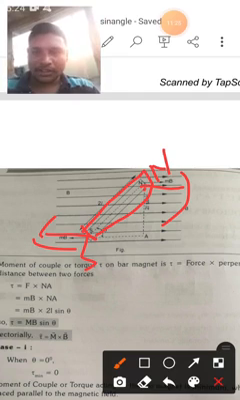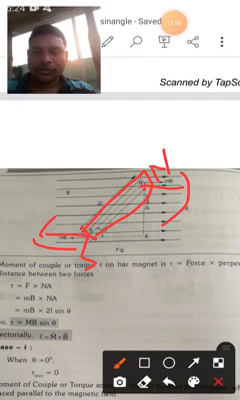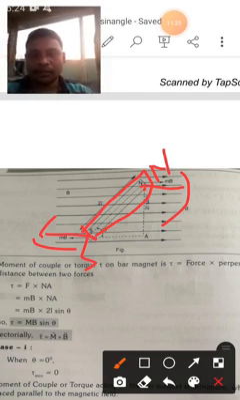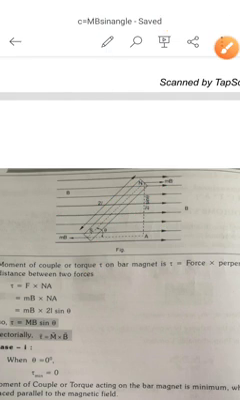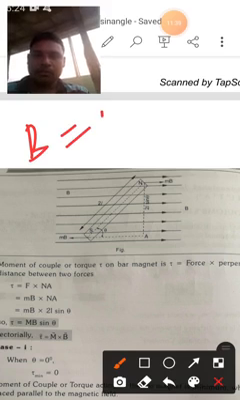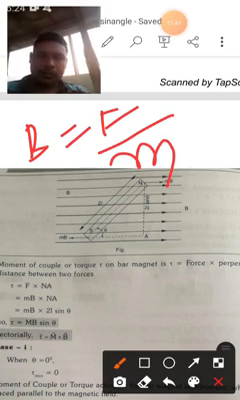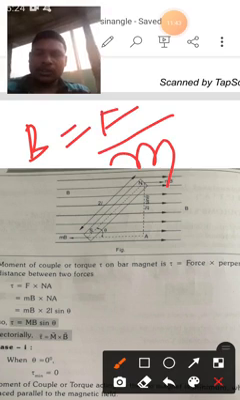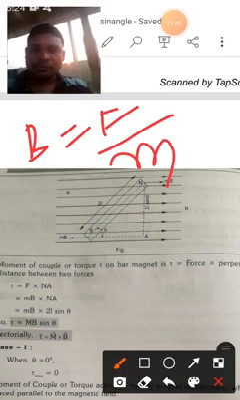The north pole and the south pole have the same force, because the forces are always equal at the ends of the poles. Then what is the formula for the force? Already I told you the definition of magnetic field. It is placed in a magnetic field. B is equal to F by M. So force acting per unit pole strength is equal to magnetic field. B is equal to F by M.